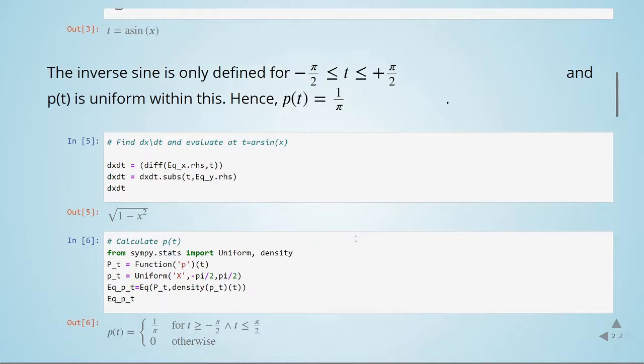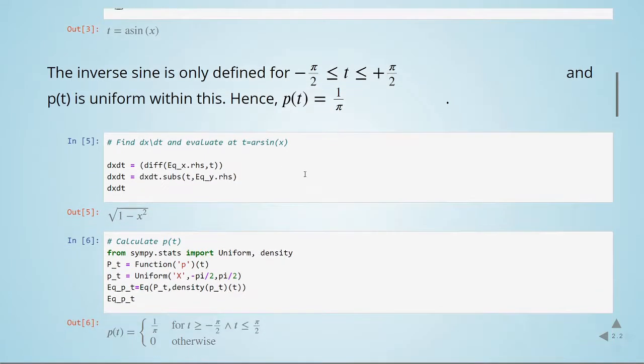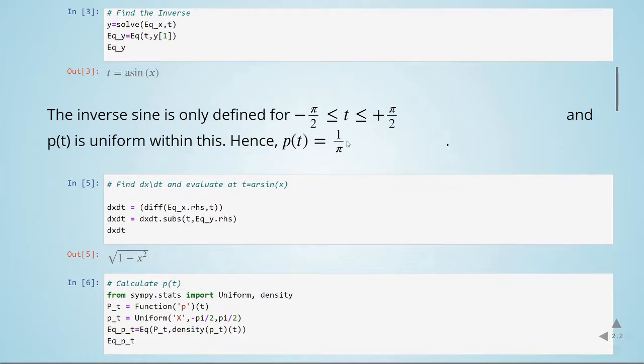So here I am calculating P(t), to achieve this result. We know it's uniformly distributed from minus pi divided by 2 to pi divided by 2, and when I calculate this PDF, we have 1 over pi for minus pi divided by 2 to pi divided by 2. This is the same as what we calculated before for our quantization error for a uniformly distributed signal. In a uniform distribution, we have 1 over this full range.